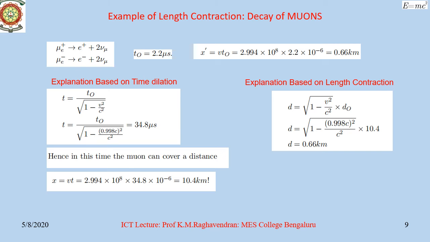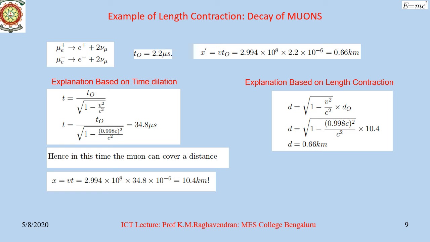Note that the lifetime of the muon, that is t0 equal to 2.2 microseconds, is for an observer riding the muon, for whom the muon will always be at rest with respect to him. In other words, it is the proper lifetime of the muon, as I already mentioned. For an earthbound observer, the creation of the muon and its decay are two different events that happen at two different places, is it not?